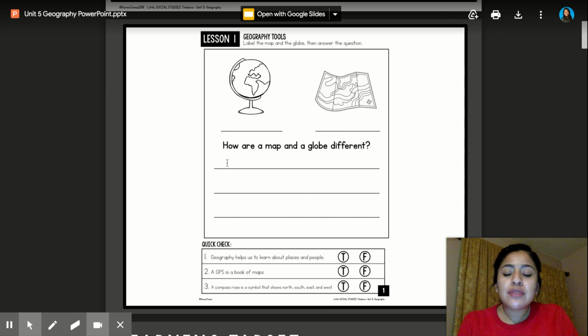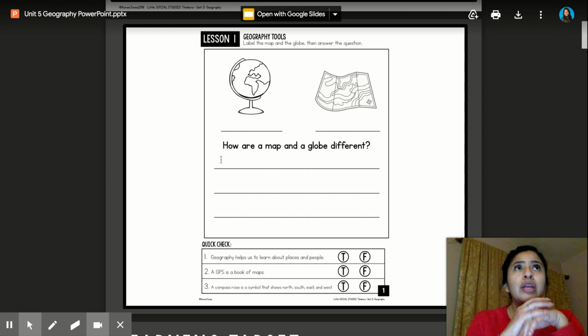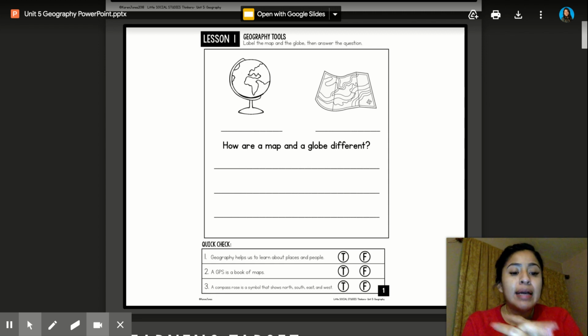And down here it asks for 3 different things. Let's read. It says, how are a map and a globe different? Oh, so it wants us to write 3 differences that make a map and a globe different. So let's go over one. Earlier in the PowerPoint, I asked you to keep in mind something. What was it?